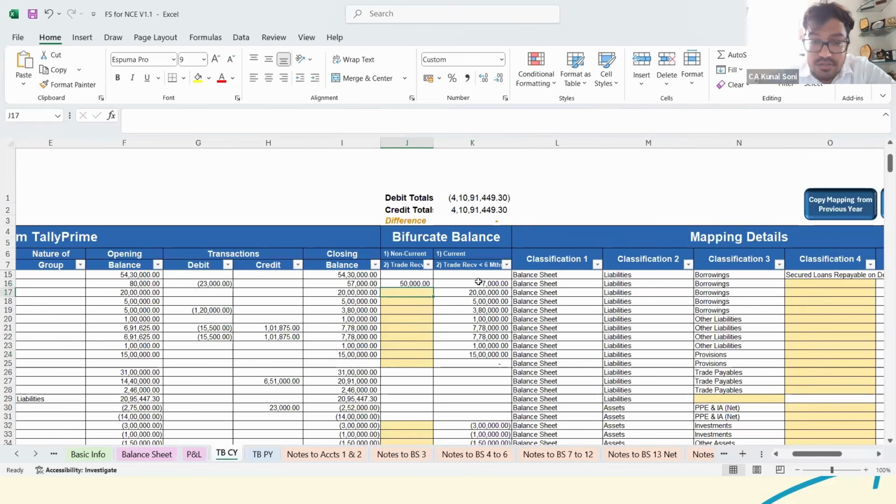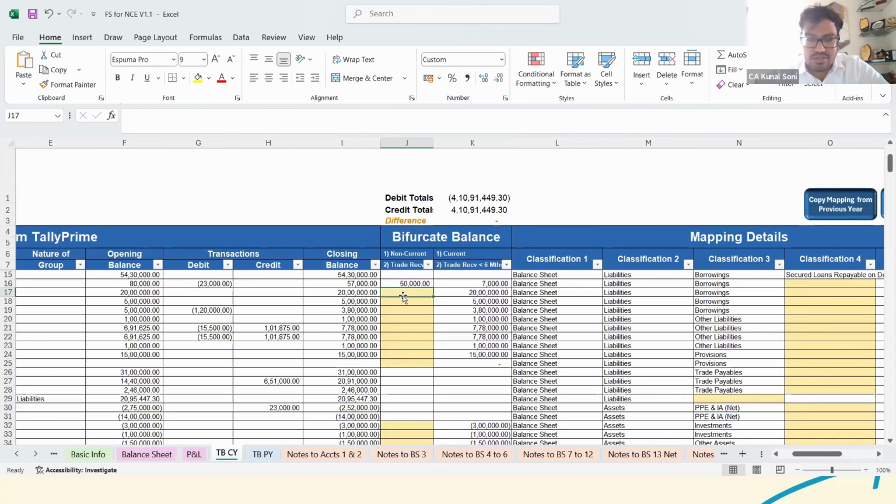The current figure is basically updated by itself. There is a formula that has been provided. So the closing balance is 57, and out of that 57, 50 is non-current and 7 is current. So it provides the bifurcation by itself. The same has already been done by Tally. You just need to mention the figures here.